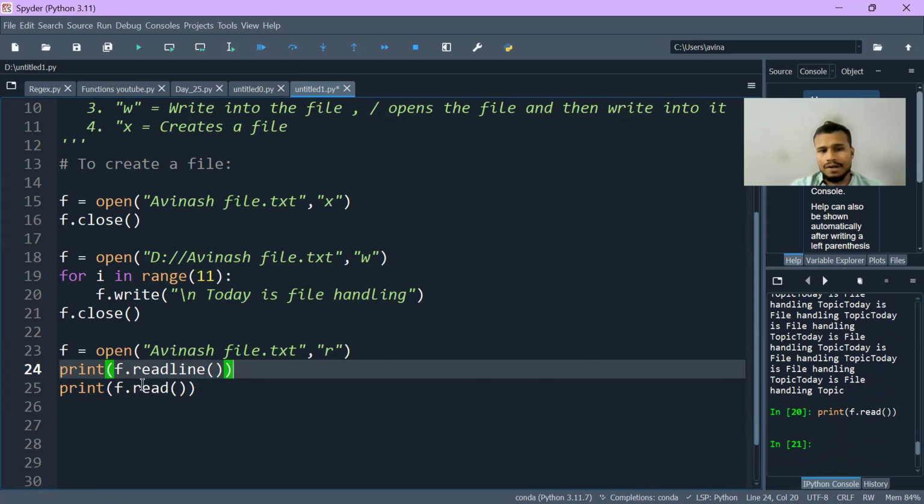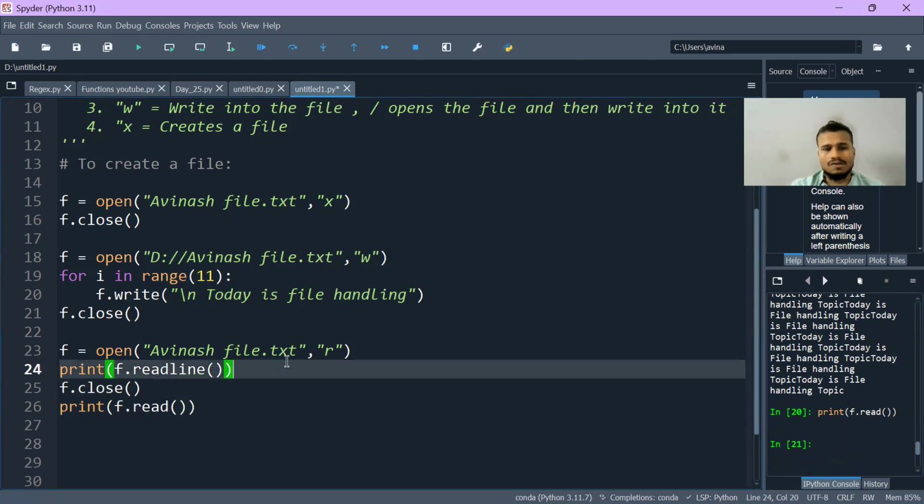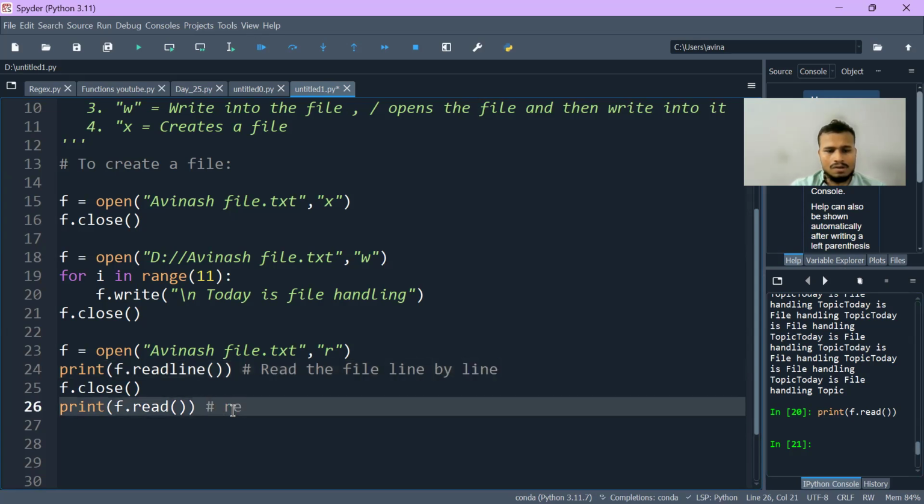Why am I not getting f dot read printed here? Because after the file was opened, we have extracted all the information. So for that reason, I have to close the file here. So basically, what's the meaning of this? This will read the file line by line. And this will read all the lines at once.